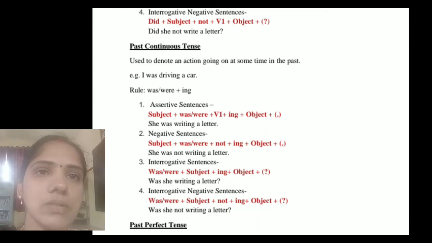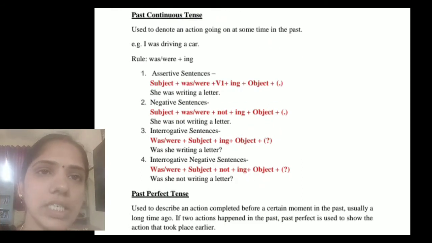Then past continuous tense, which is used to denote an action going on at a time in the past. For example, I was driving a car. Rule: was or were plus verb plus ing.